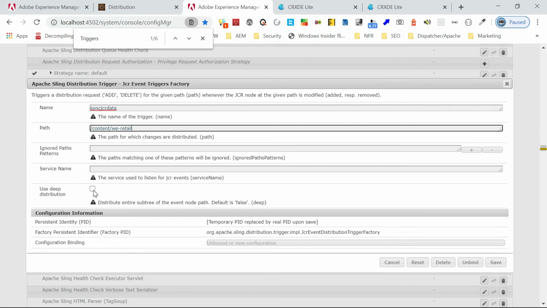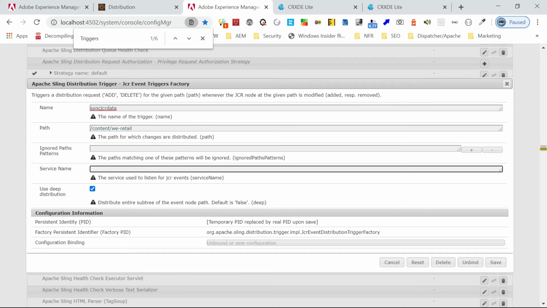If I select this deep distribution, it syncs the whole tree. If you want to only sync that specific node, then you can unselect this. Then you can set ignored paths, whatever patterns should be ignored in the syncing. Then service name, you can provide a specific service name. I am going just with the default now, so that should be okay. The best case is to define a service name with the required access for that content path, then specify that here. Okay, now this is fine. Now I'm saving this.